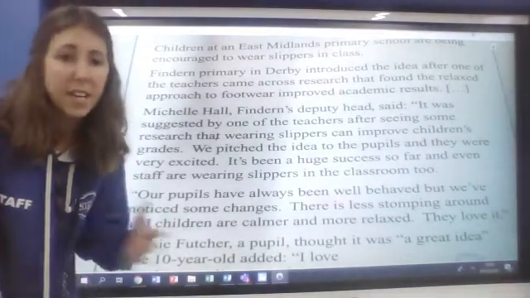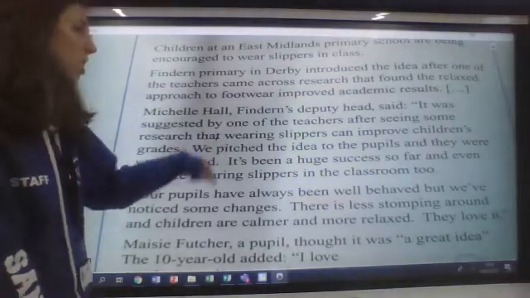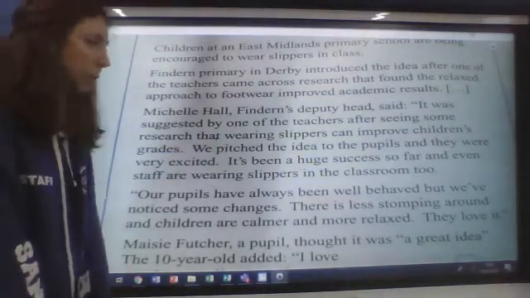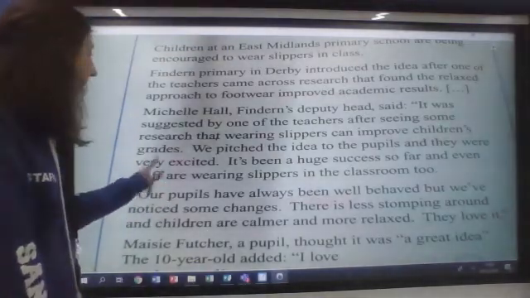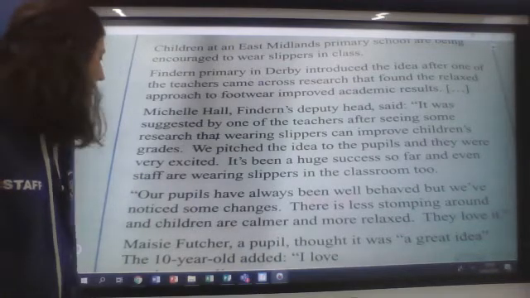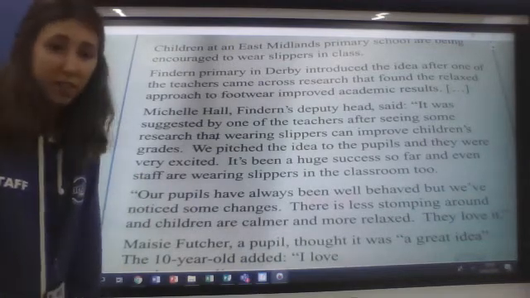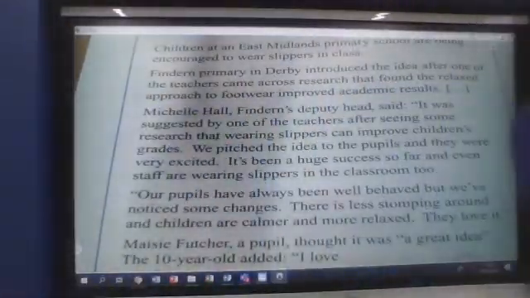So your grade is what level you're working at. We pitched the idea to the pupils. We pitched the idea for the pupils. We're going to need that phrase later. And they were very excited. It's been a huge success so far. And even staff are wearing their slippers in the classroom too. Wow.